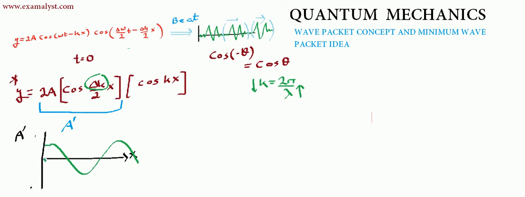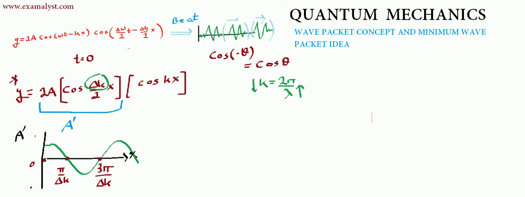So what is the value of A dash at various points? Let us see. At 0, the value of this is 0. At this part, the value is pi by delta k. Now at this part, the value is 3 pi by delta k. So this is your task to figure out how I can write this. It is very easy. If you have a good understanding of waves, you can do it. If not, you can go through our wave and oscillation CD to get a clear understanding. So we have plotted A dash with respect to x. Okay, so the first part is done.